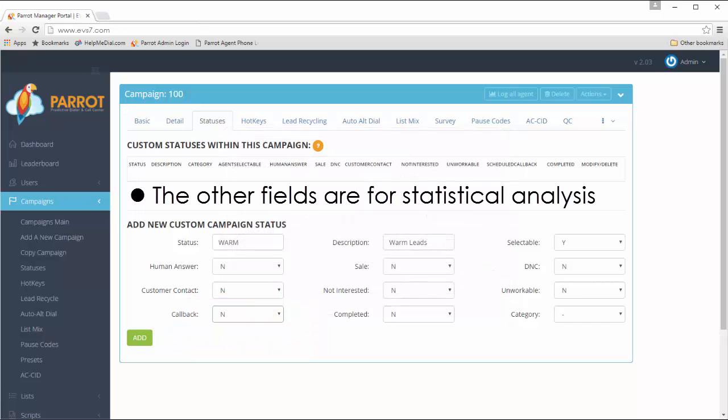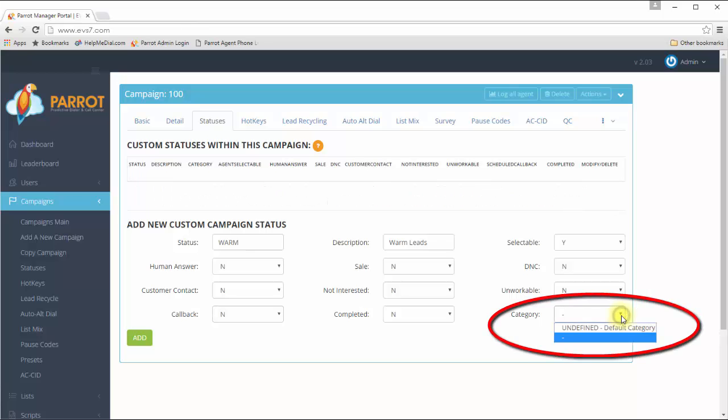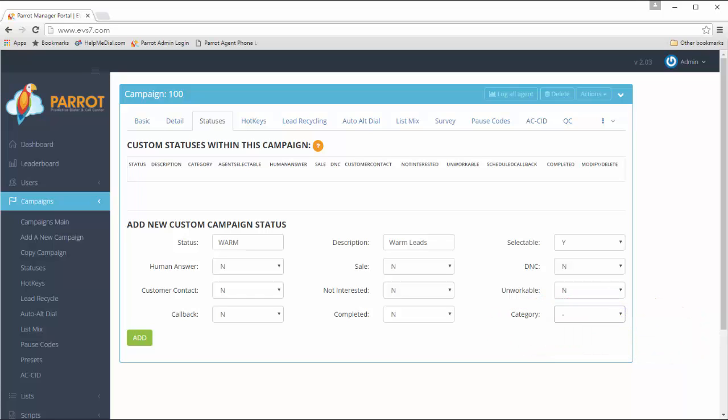The rest of the fields, human answer, customer contact, sale, not interested, completed, and unworkable, as well as category, are used for statistical analysis in the reports. Category allows you to group statuses together into a category. I'm leaving this field blank. For this status, I will change human answer and customer contact to Y for use in the reports.